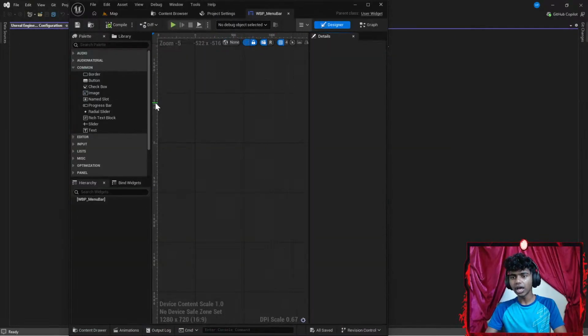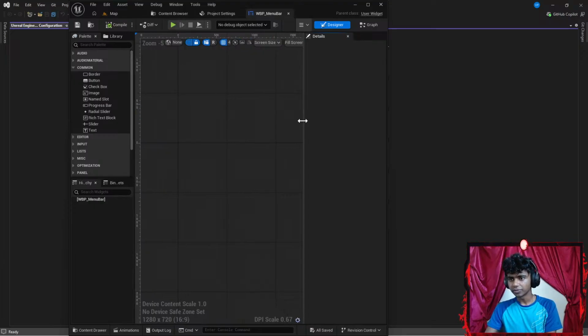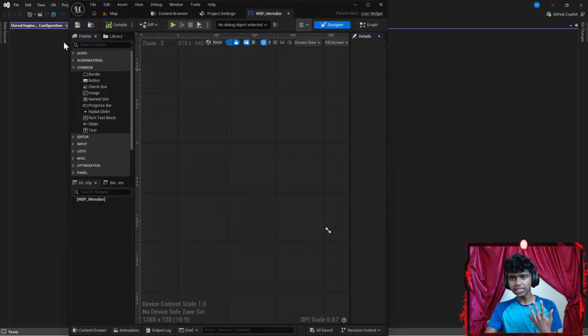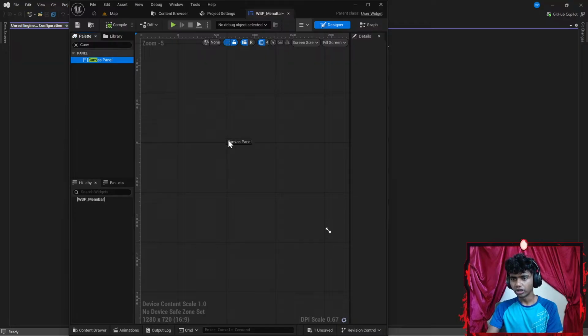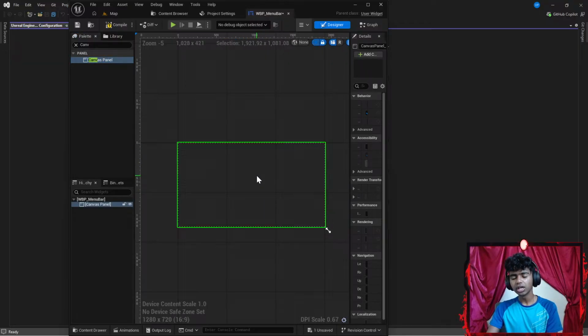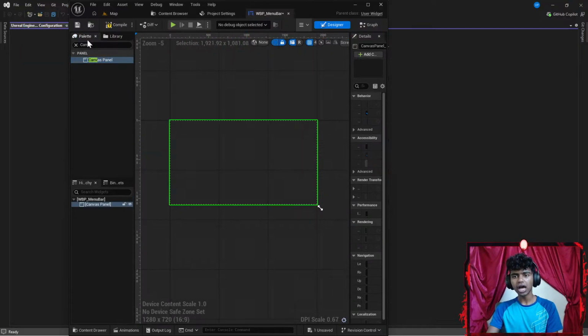Now I'm going to display a UI. Before I do that, let's decrease the size of this a bit. There we go. Now, the first thing that I'm going to do is go to the search bar under my palette and type something like a canvas panel. I'm going to drag and drop my canvas panel here.